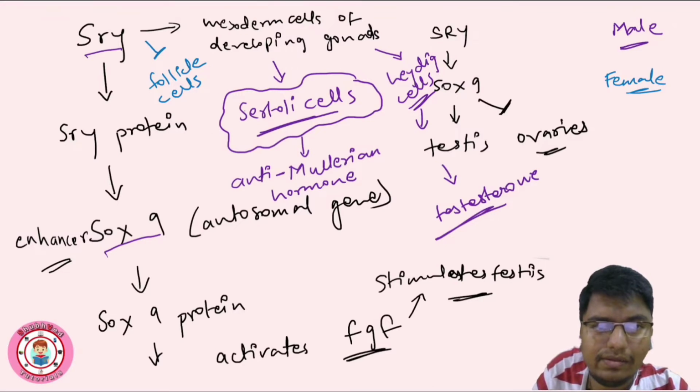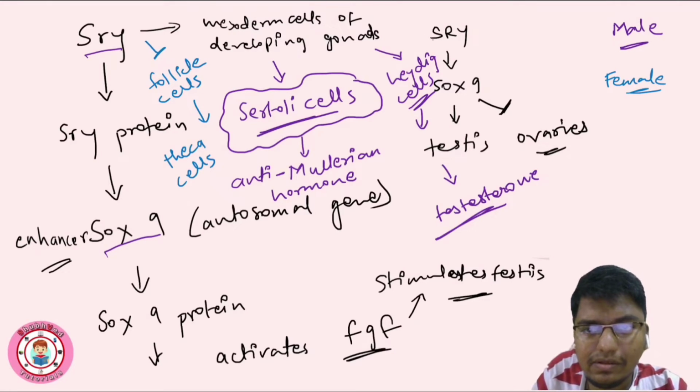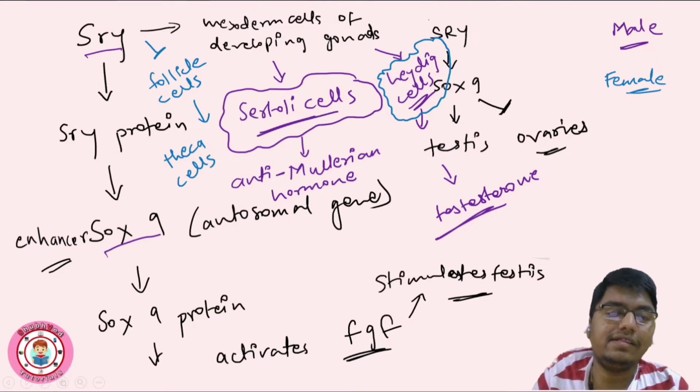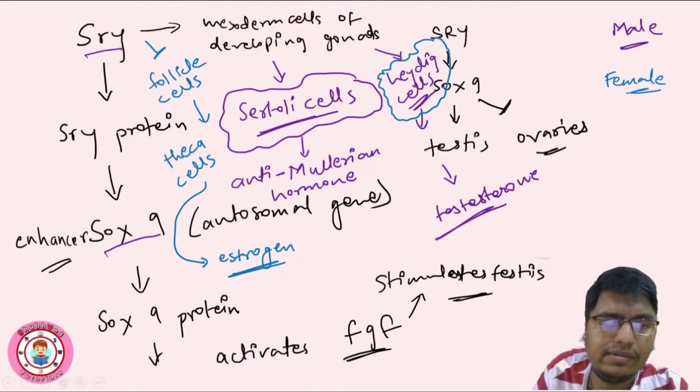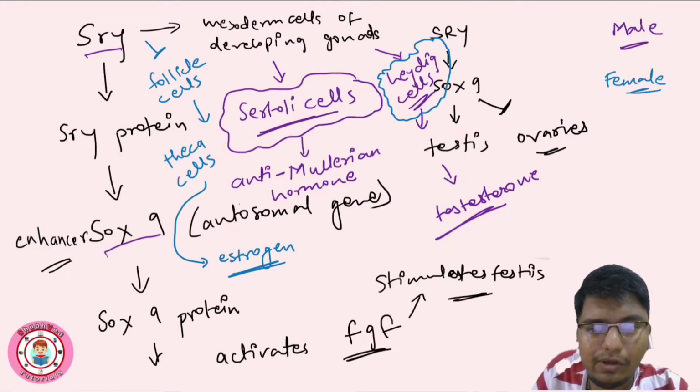Theca cells instead of Leydig cells, and these theca cells will produce estrogen. We know these hormones then produce the secondary sexual characters, development of femaleness, we can say, testosterone for maleness, right?